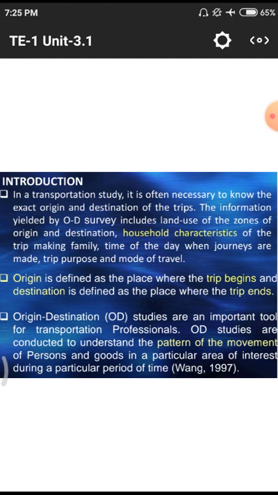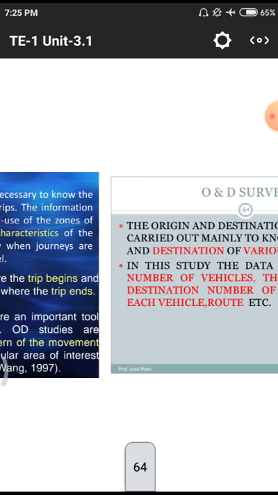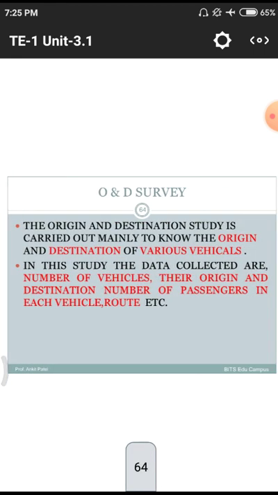Those come under these introductory parts. Next one, origin and destination survey mainly includes the origin destination study carried out mainly to know the destination of various vehicles. Various vehicles means we are having different vehicles. I already told previously that from the railway station, what is the vehicle he was using, after the railway station what is the vehicle he was using.